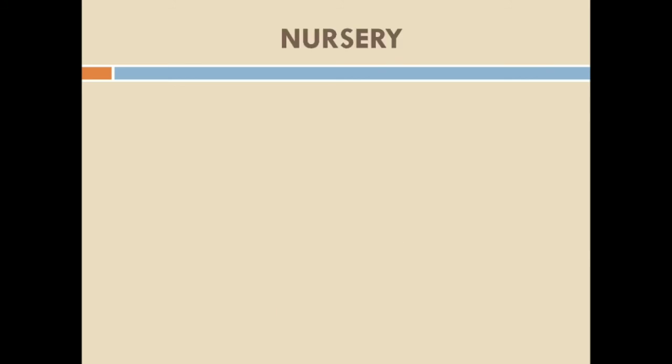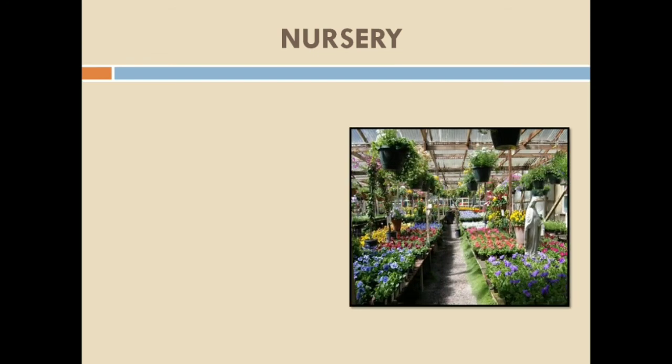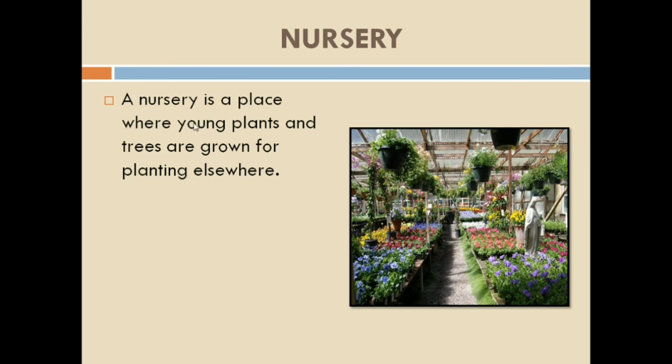So now is the nursery. Do you know what a nursery is? Have you seen a nursery? Just carefully observe the picture. Have you seen this anywhere? What is there in a nursery? Let's see. A nursery is a place where young plants and trees are grown for planting. In a nursery, young plants and trees are grown. They can be planted in some other place.